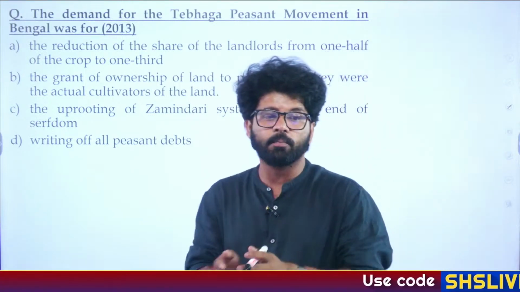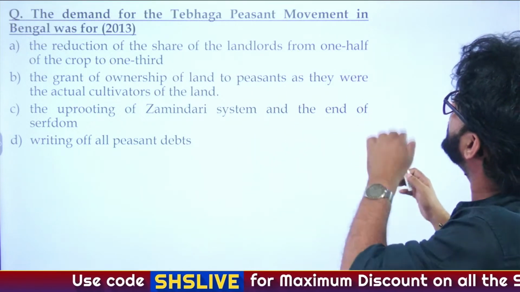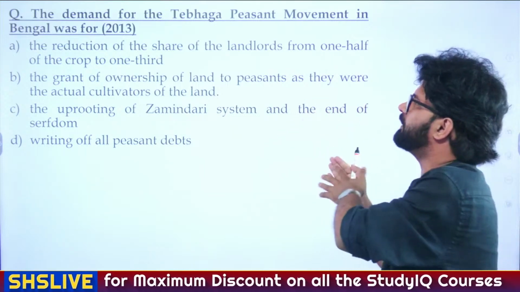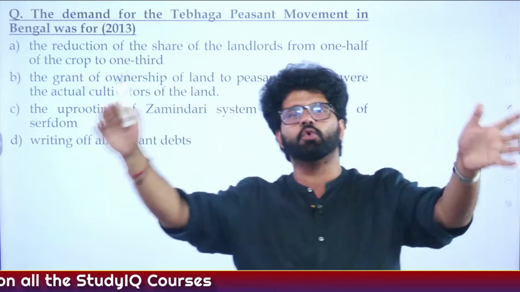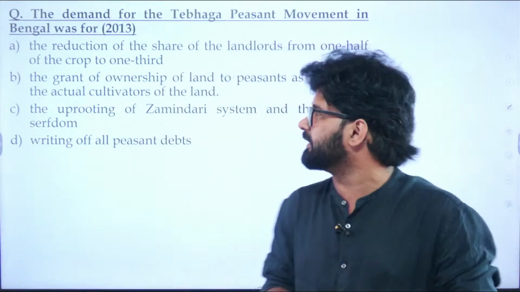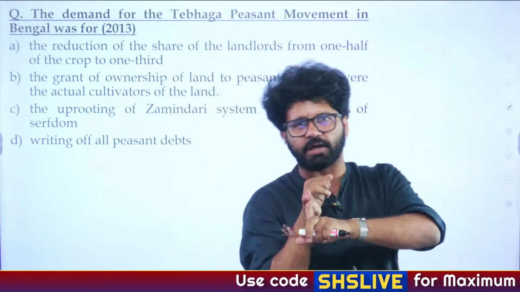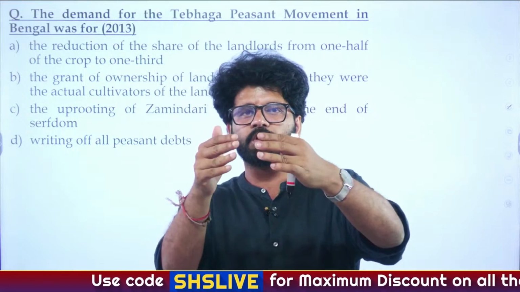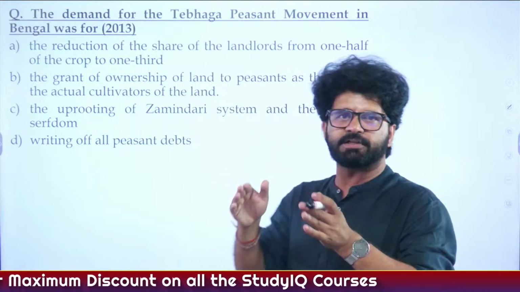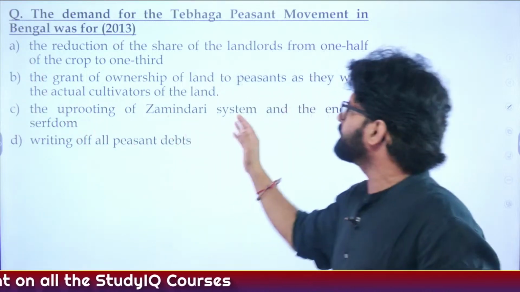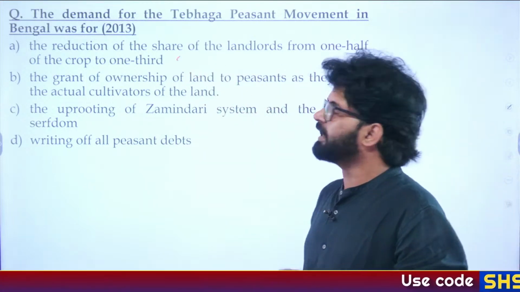So the Tebhaga movement, what we have discussed earlier: earlier, there was 50-50 sharing of the produce. 50% would be shared with the actual owner of the land and 50% would be taken by the tenant or the cultivator. These tenants or cultivators who are working are also known as adhiyars. They didn't want their share to be confined to 50%. They wanted it increased to 2/3, that is 66.67%, and they wanted the share of landlords reduced from 1/2 to 1/3. That is, A is the answer.